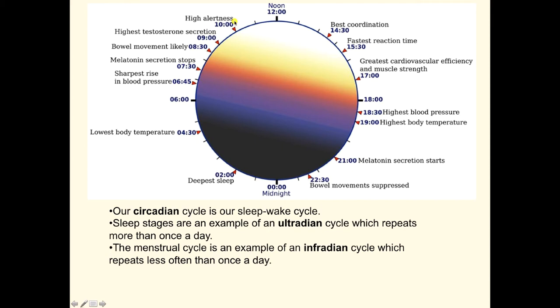Now here's an example of our circadian rhythm. If we think of the day part and then the night part, we can see that there are various things that change at different times of the day. So let's pick it up and start here at, say, 4:30 in the morning. At 4:30 in the morning, we have our lowest body temperature. Our metabolism is at its lowest.